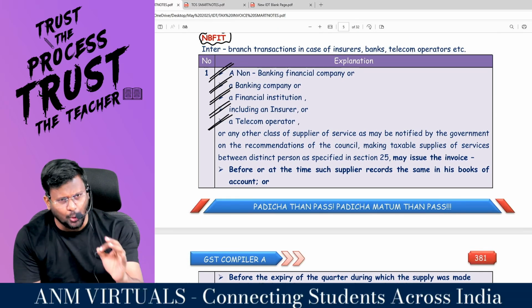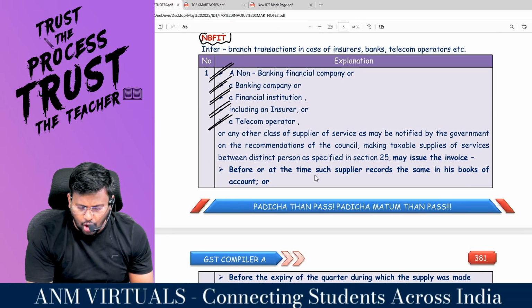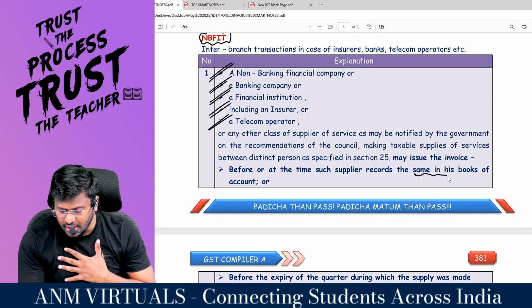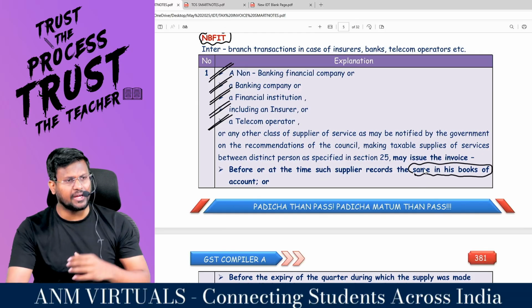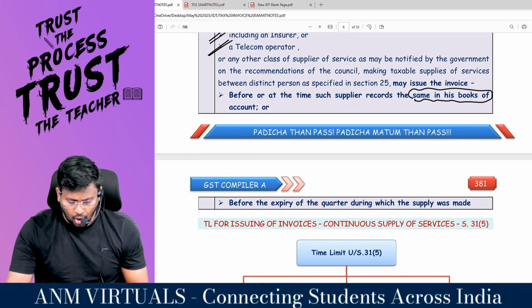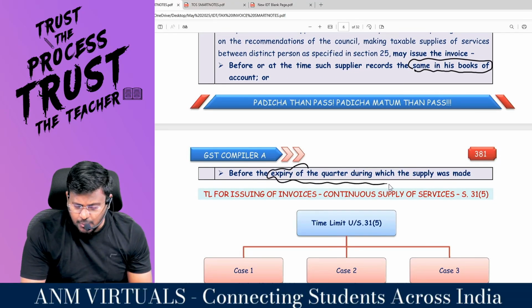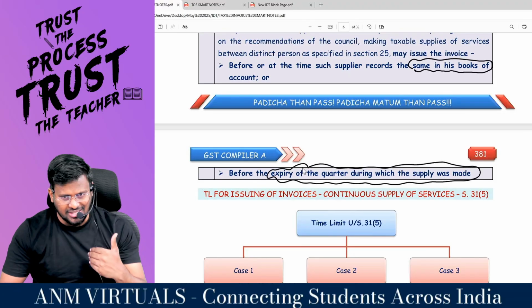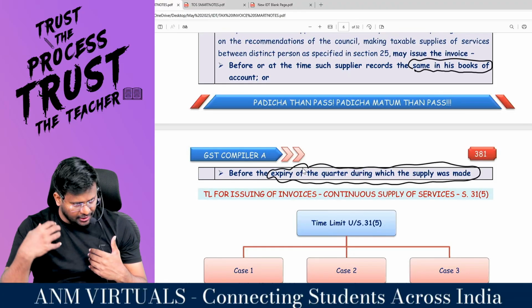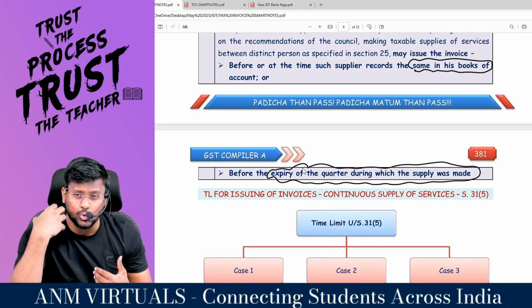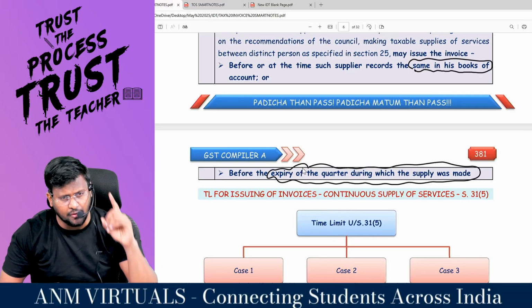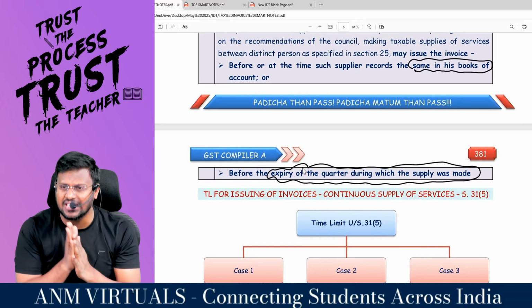You are supposed to raise the invoice on or before the time when the supplier records the same in his books of accounts, or before the expiry of that quarter during which the supply was made. For example, I am the supplier, the NBFI, and I am supplying services to my own distinct person as specified in section 25 subsection 4 or 25 subsection 5, as the case may be.